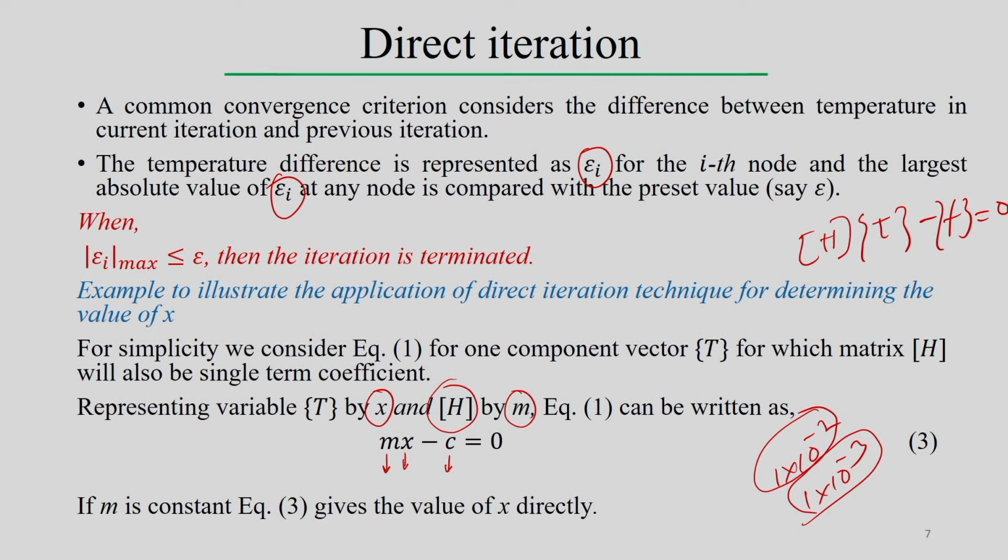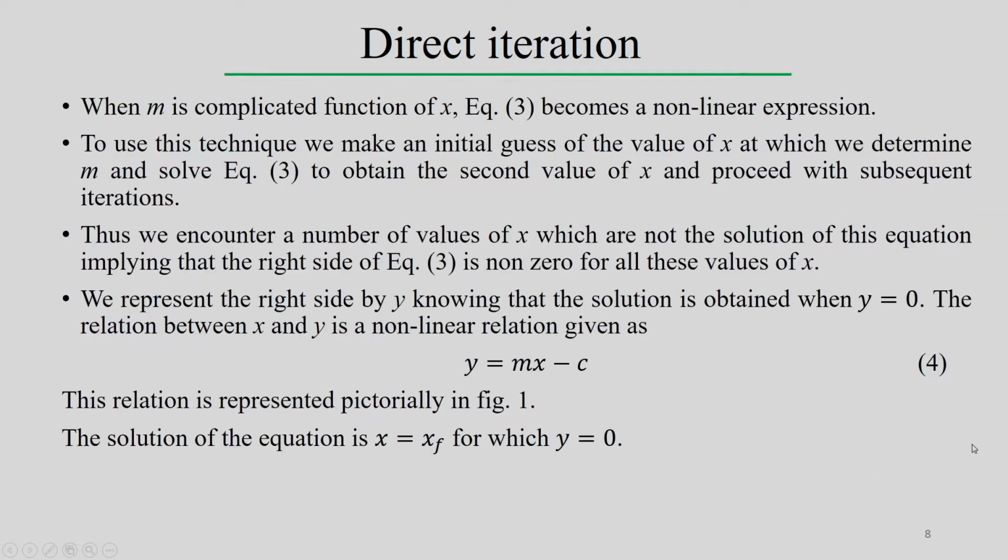Now, if m is constant, it does not depend on the temperature, so we can simply estimate the value of x: x equal to c by m. This is the simple way we can estimate x equal to c by m. So, there is no need of an iterative technique, because there is no nonlinearity or temperature dependent properties. Therefore, when m is constant, equation 3 will directly give you the value of x.